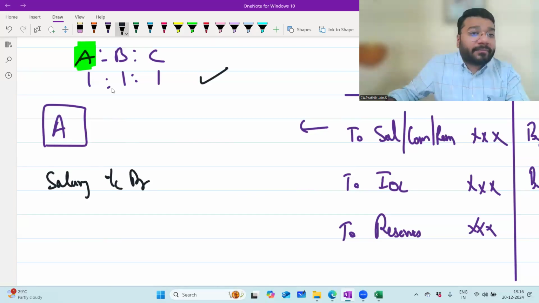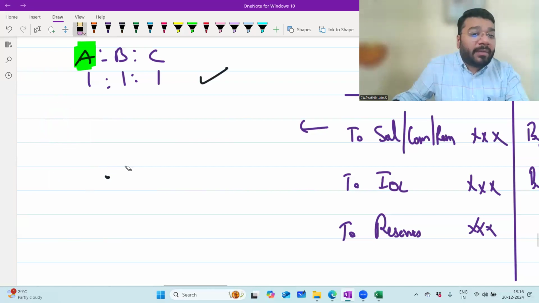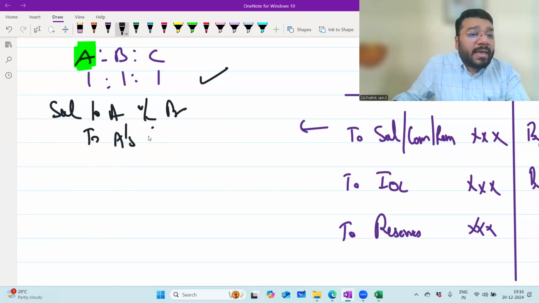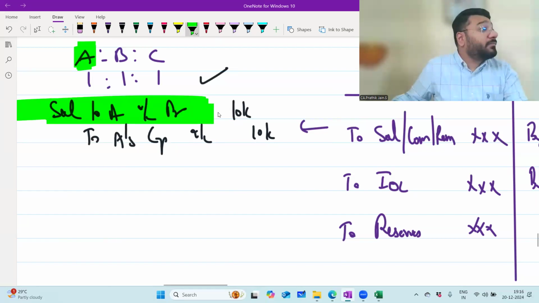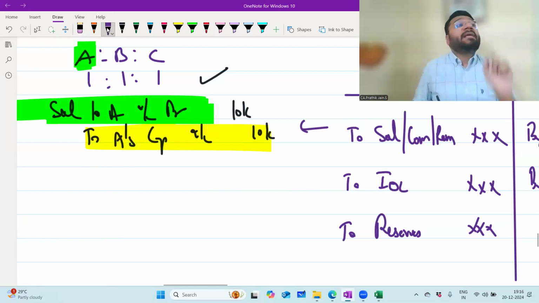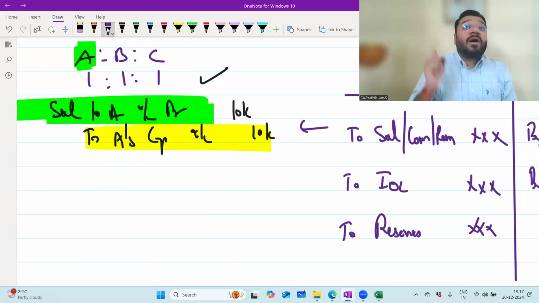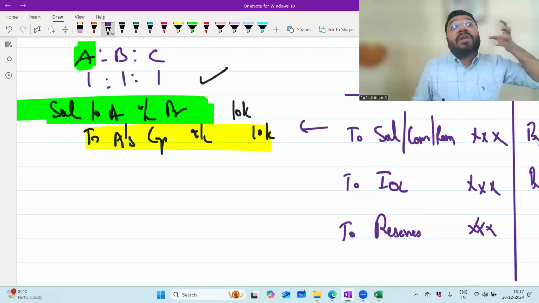Salary account debit to what? To the partner's capital or current account. A's capital account. Here in this example, A's capital. Yes. So salary account debit to A's capital account, let's say 10,000. Salary is my expense. Even though you make the payment, you have to show the liability in A's ledger. Why? Because when I open A's ledger, I will understand throughout the year in what all different forms I'm paying money to A.